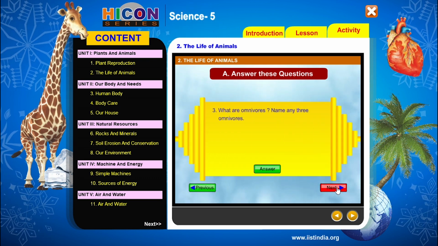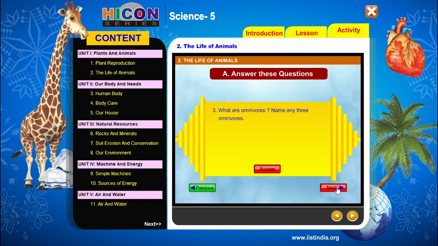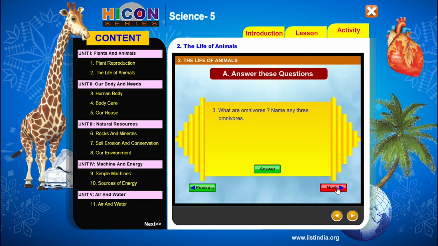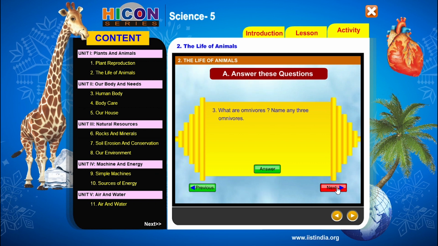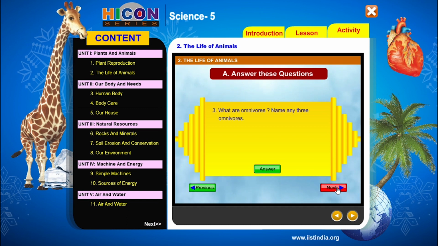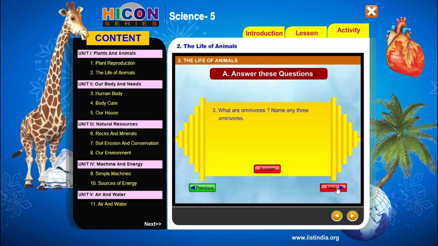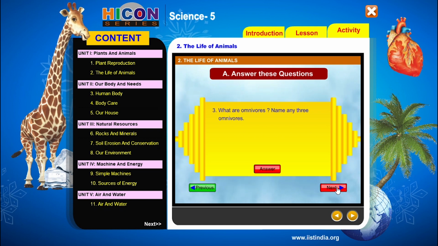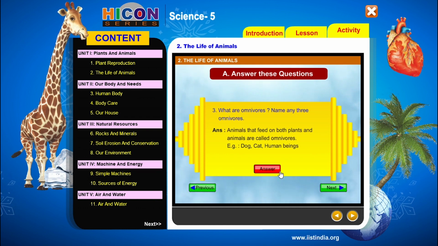So children, see the third question. What are omnivores? Name any three omnivores. See the question again. What are omnivores? Name any three omnivores. Children, can you answer this question? We have already discussed the four types of animals: herbivores, carnivores, omnivores and insectivores are the four kinds of animals. So see the answer for this question.